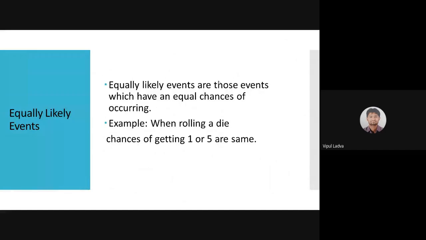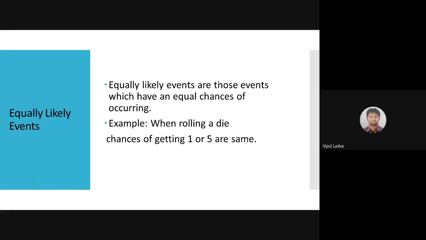Good. Equally likely events. The next definition is equally likely events. It's very, very easy, basic. Equally likely events are those events which have equal chances of occurring. When I'm tossing a coin, chance of getting a head, chance of getting tail, both are equal. 50% chances are there.